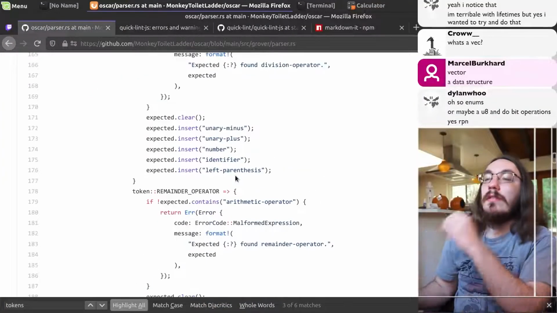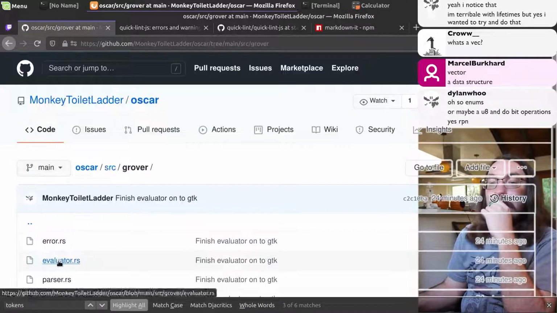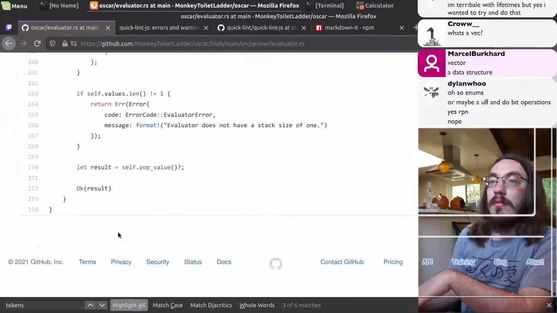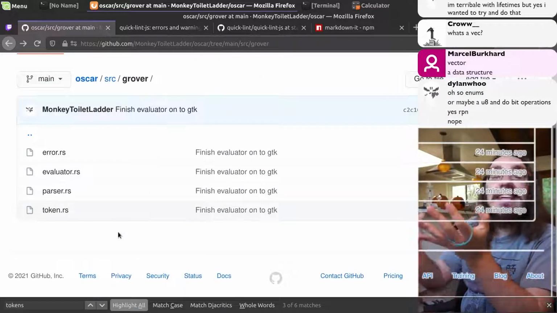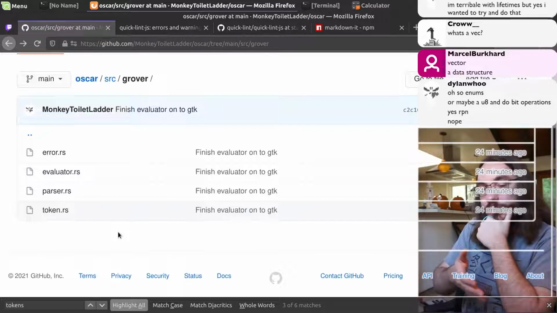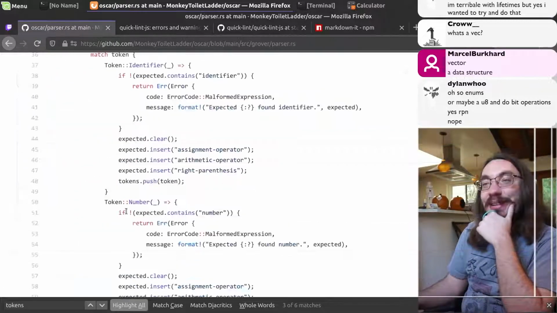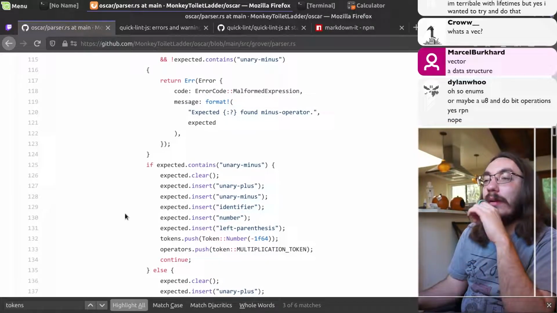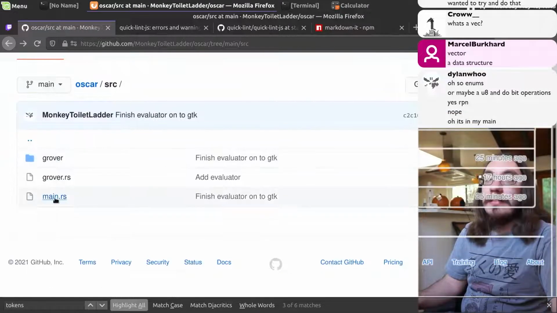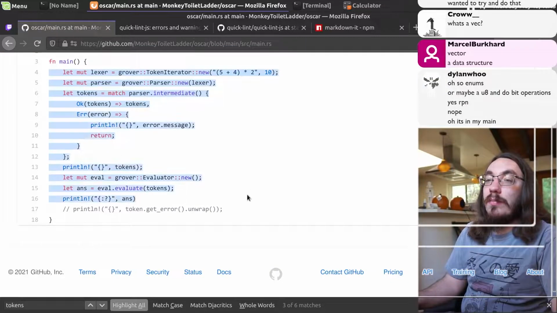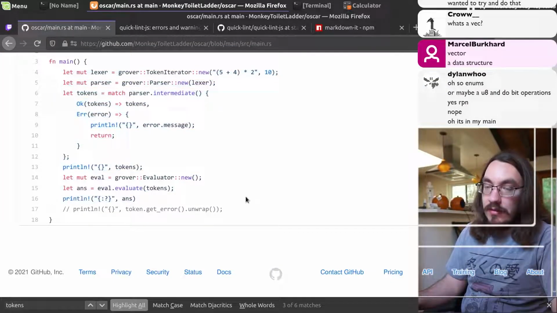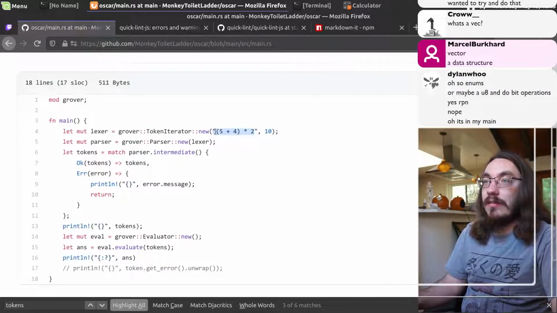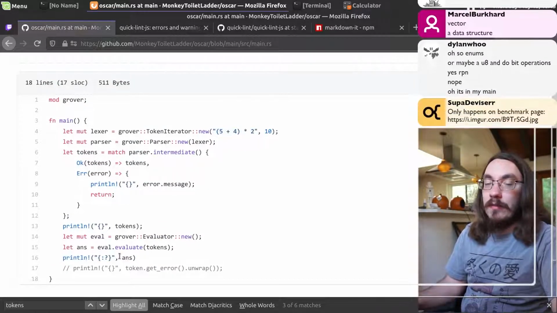Do you have tests for this? Where's your test? It's at the bottom. Evaluator? No tests. This is like the easiest thing in the world to test. 2 + 2 is equal to 4, right? You'd bang out so many tests for this thing. I mean, writing error tests are a bit more annoying. It's in your main? No, that's not a test. This is a test program that you manually run, and you manually verify the results, but there's nothing saying that this equals whatever it's supposed to be. There's nothing checking that for you.